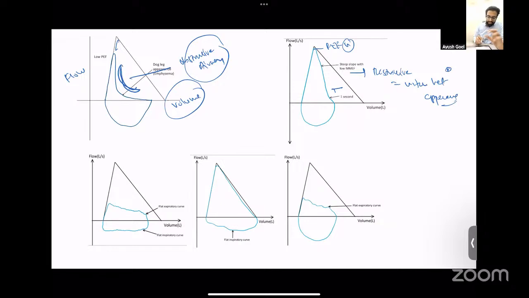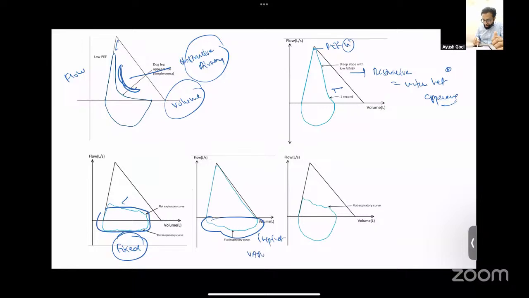Now, if both the inspiratory as well as the expiratory limb have become flattened, then what you have is a fixed obstruction. If the problem is only in the inspiratory limb, then what you have is a variable obstruction, and this variable obstruction is occurring at the extrathoracic level.